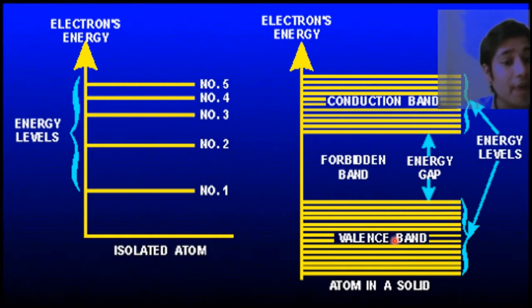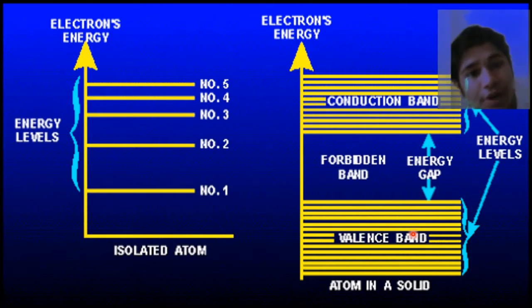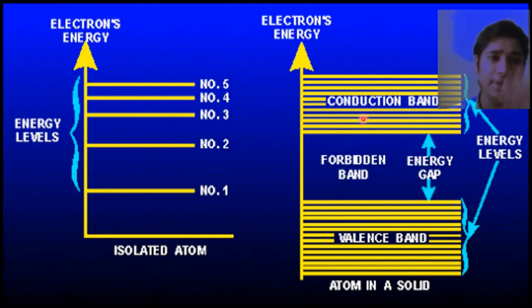If we give a valence electron energy equal to or greater than the forbidden gap, then the valence electrons are going to jump to the conduction band. So the conduction band is all the energy levels in which electrons are free to conduct electricity.